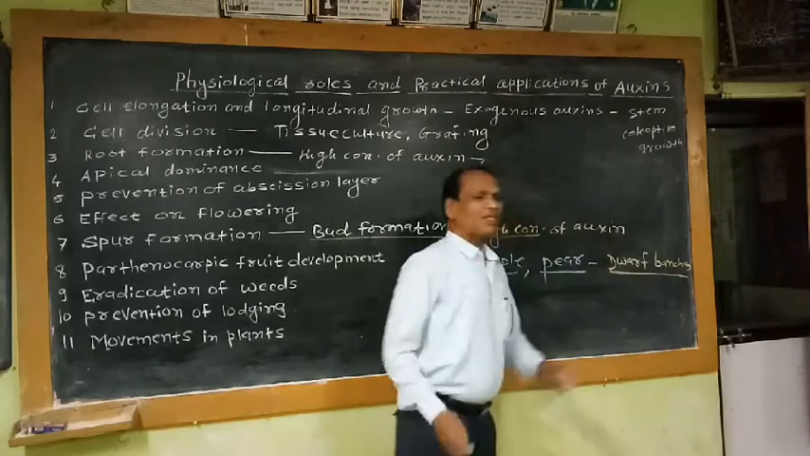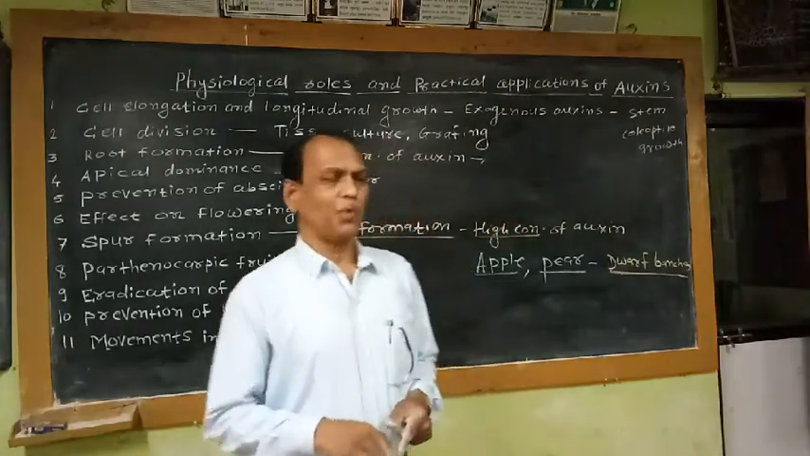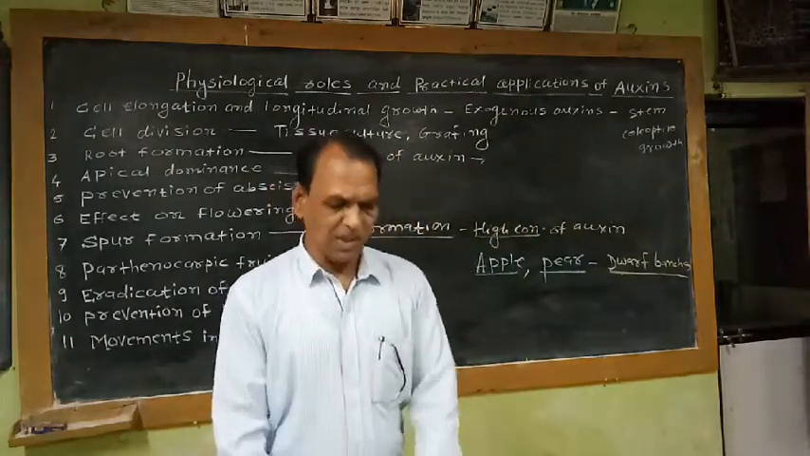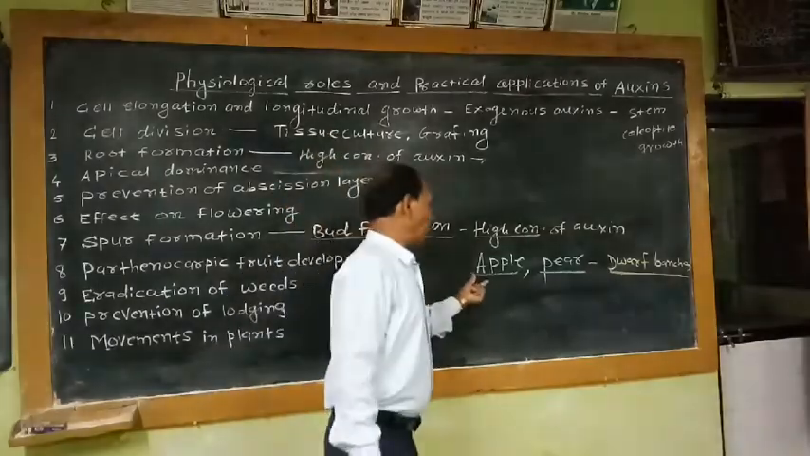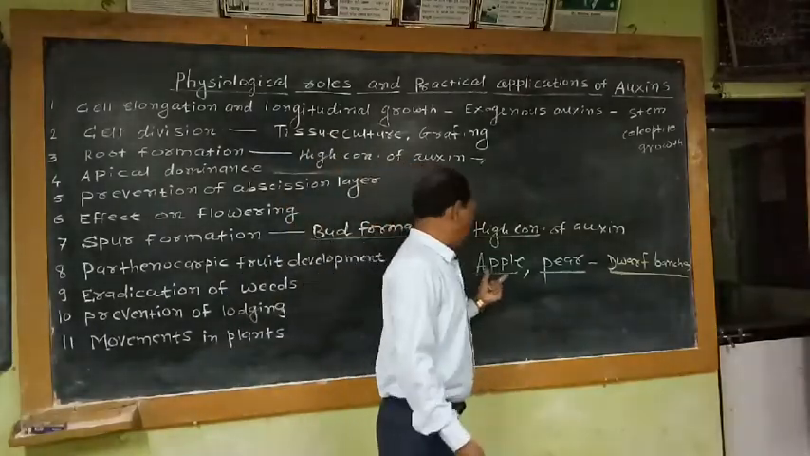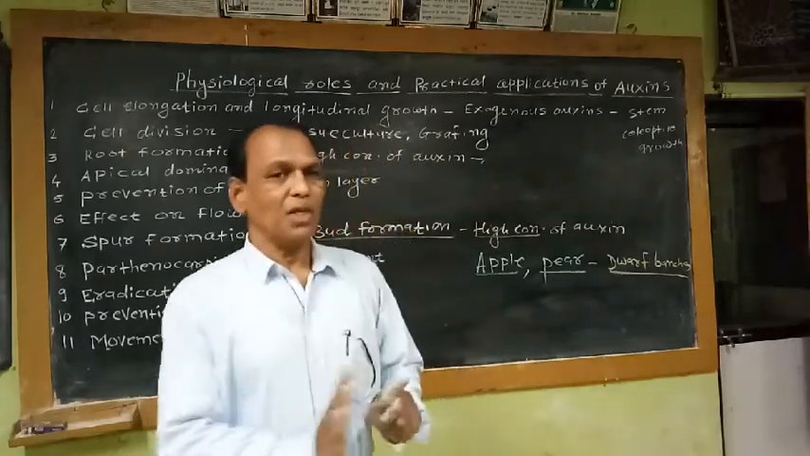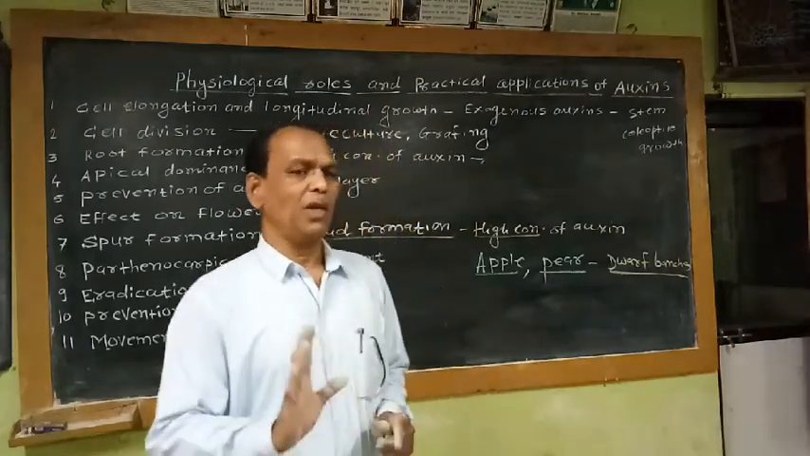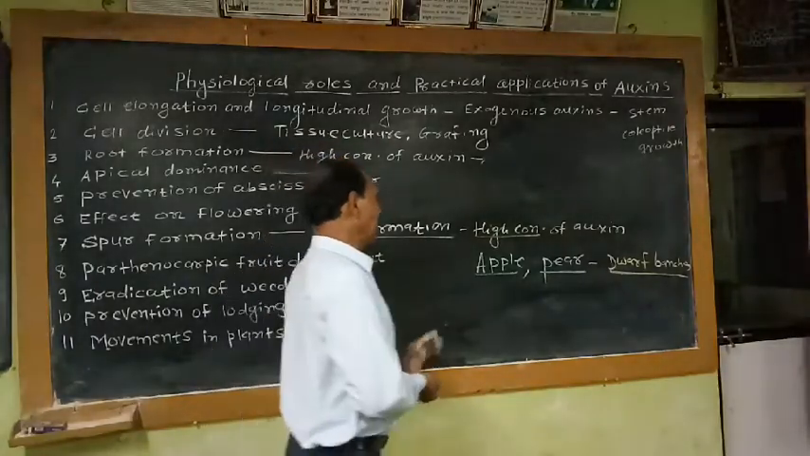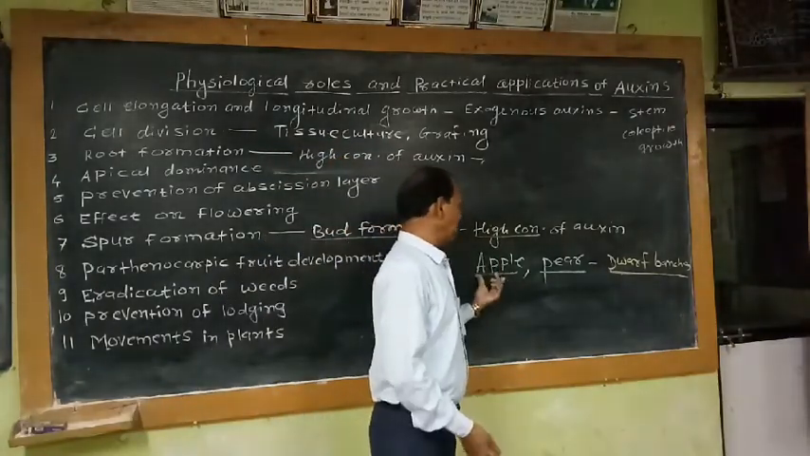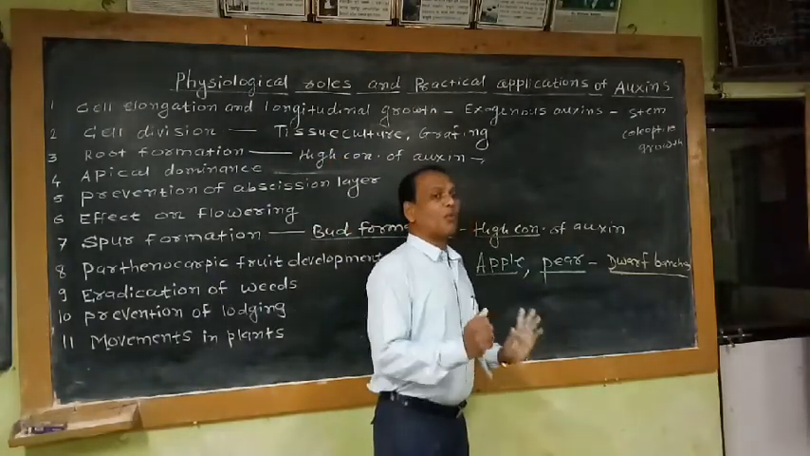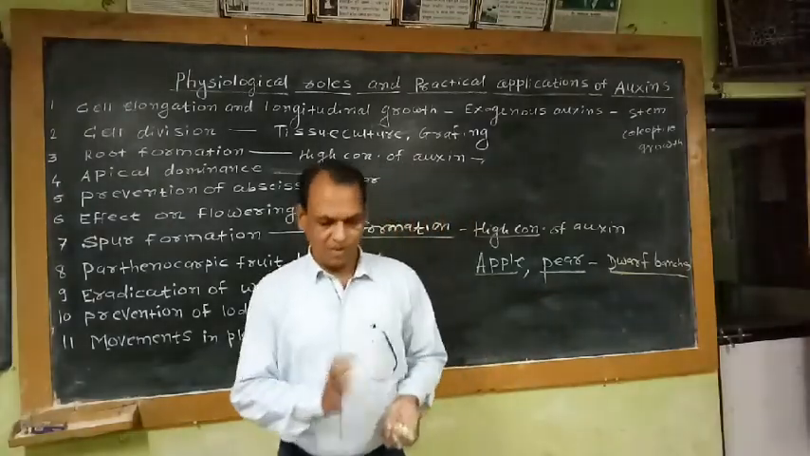So if the number of dwarf branches is increased by the application of auxin, it is beneficial for the farmers to produce more apple fruits and more pear fruits. That means this physiological role of auxin is also applicable in agriculture or in horticulture for the production of more fruits in case of apple and pear plants.